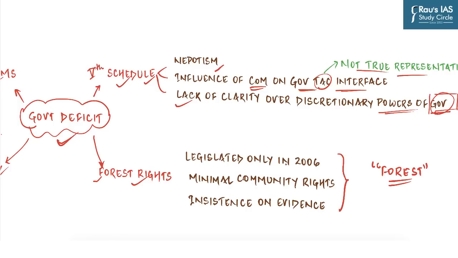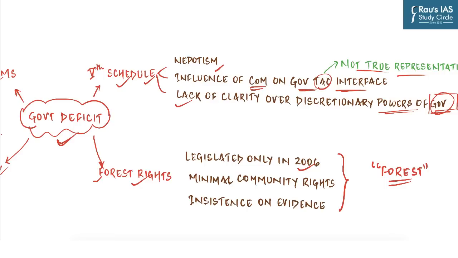And since the protection of environment and nature took precedence over the development of the people, there were no Forest Rights Acts until 2006, when the Scheduled Tribes and Other Traditional Forest Dwellers (Recognition of Forest Rights) Act 2006 was legislated. And through this act, the rights of forest-dwelling tribal communities and other traditional forest dwellers to forest resources were recognized for the first time. It was recognized that these communities live on the forest, depend on the forest, and it is very, very important to give them rights inside their own forests.